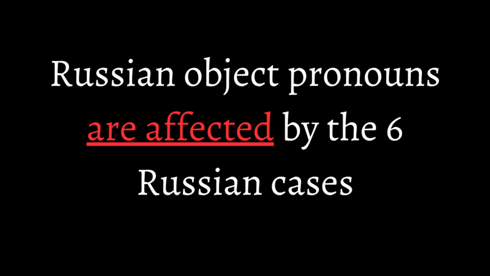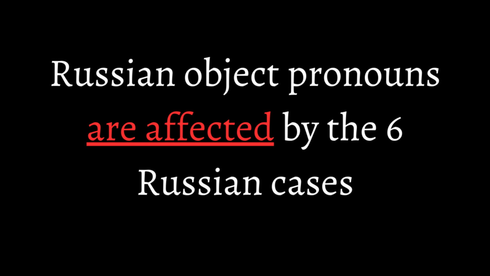Now, I showed this idea in English because Russian object pronouns will give you a different perspective on how to utilize them and in what cases they can be shown, even going as far as having the same principle in English. By the end of this video, you'd be surprised that object pronouns, both in English and Russian, are quite similar. But more importantly, Russian object pronouns get modified in the 6 Russian cases. Generally, they're not too difficult to remember because the more you understand object pronouns, the better the concept will be.